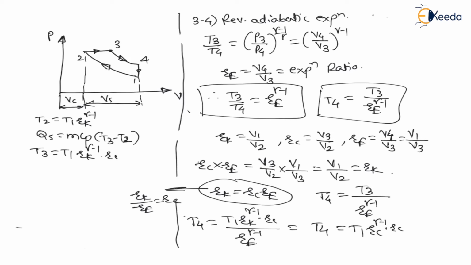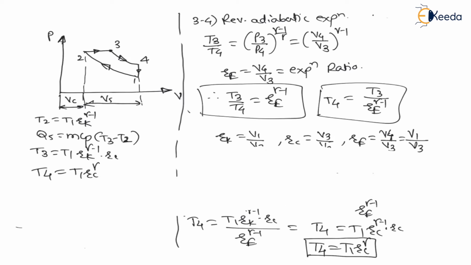Now here RC raised to 1 and RC raised to gamma minus 1, so the product gives RC raised to gamma. Therefore T4 is equal to T1 RC raised to gamma. This is school level mathematics that you must know. These are the various temperatures in terms of T1: T2, T3 and T4 we have derived in terms of T1.